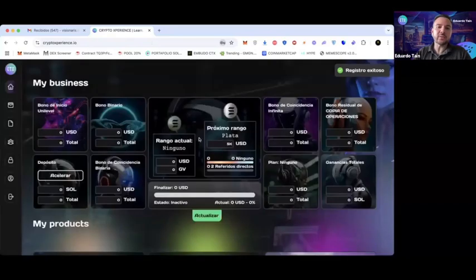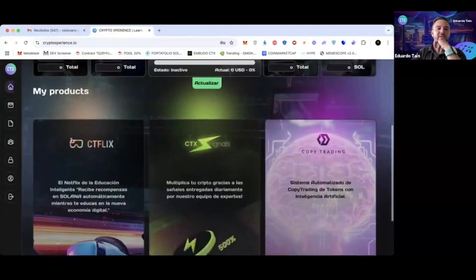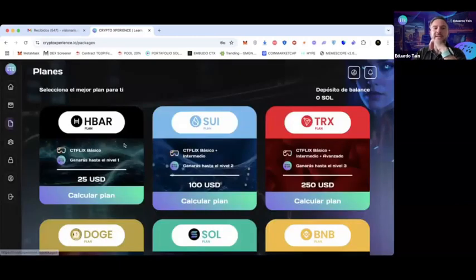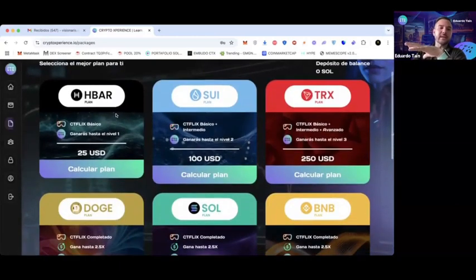Well, you can save it if you want, but for now, I am not going to save it. And now, since I am already logged in, let's go to the plans, which is here, like this little folder. And I will buy, as an example, an H-bar plan for 25 USD, in Solana, obviously. We calculate the plan. It says I have to send 0.20 Sol.